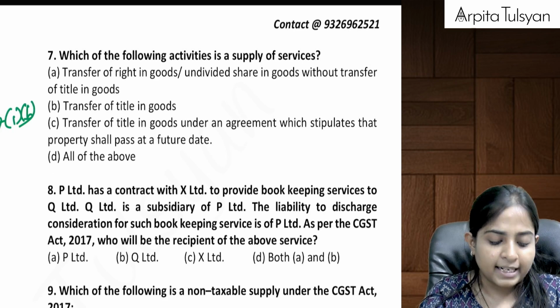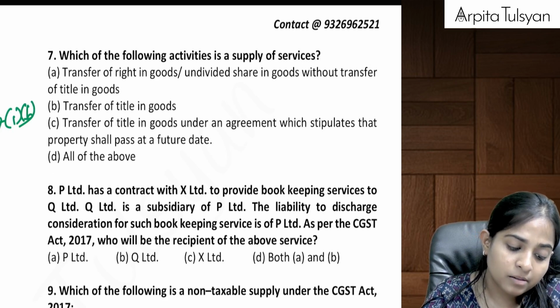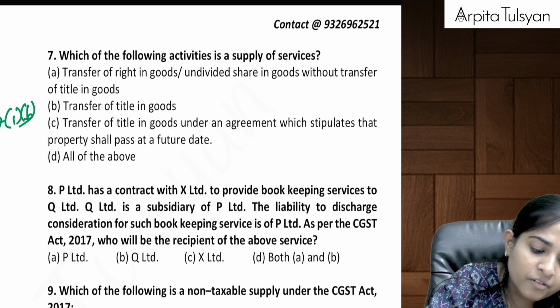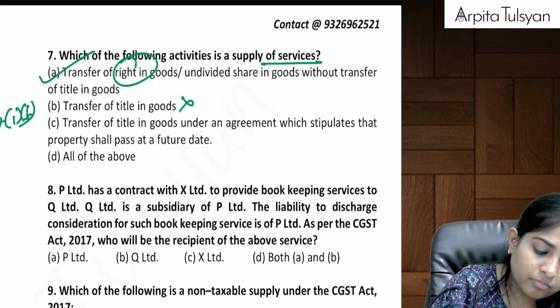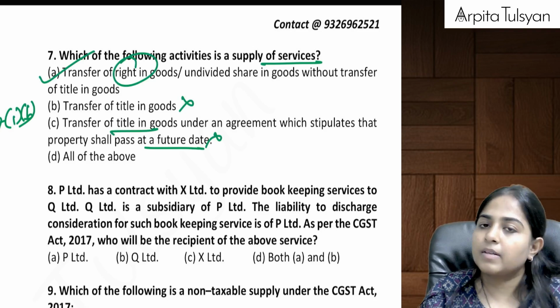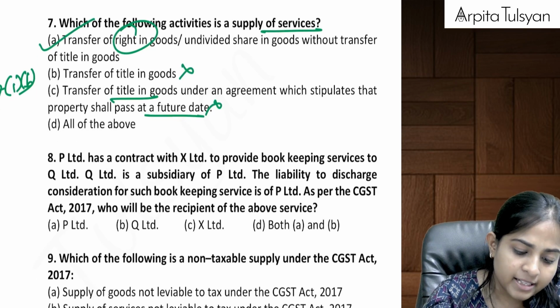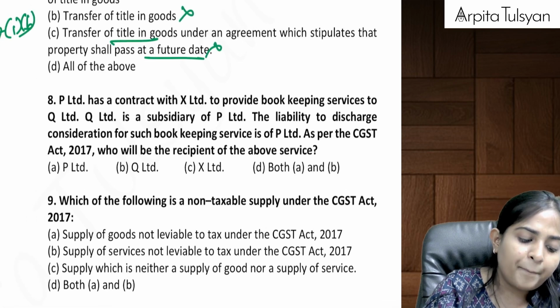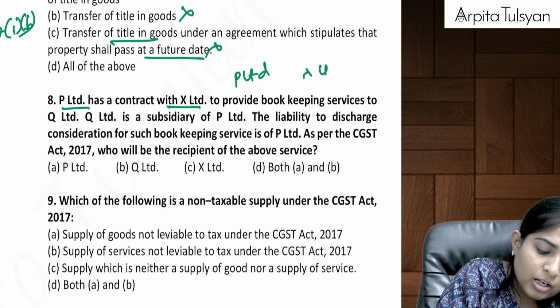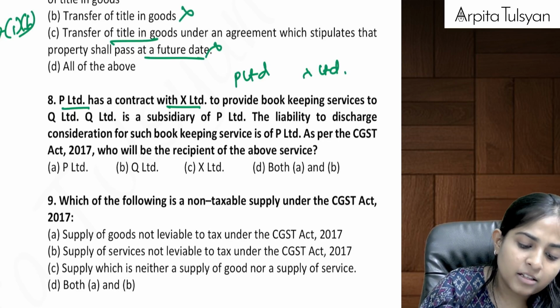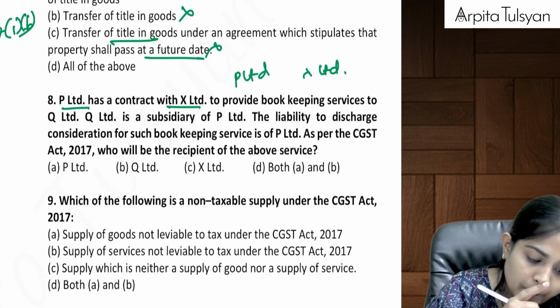Which of the following activities is a supply of service? Supply of service. Right. Using the goods. That will be considered a supply of service. Then P Limited has a contract with X Limited to provide bookkeeping services to Q Limited. Okay.